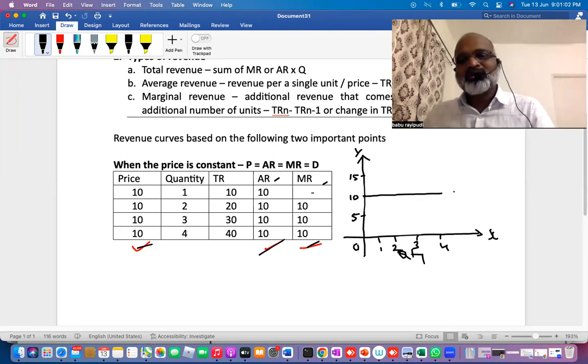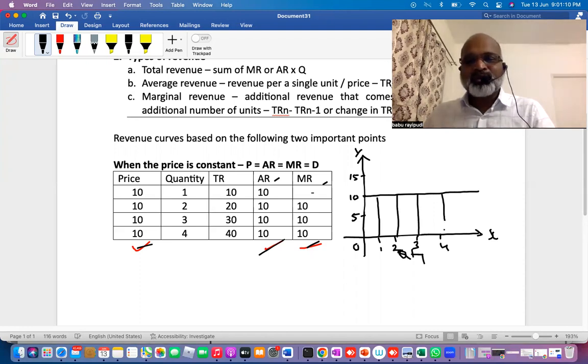Price is also the same. So if you look at this, at 1 unit, it is 10. At the second unit, it is 10. At the third unit, it is 10. At the fourth unit, it is 10. So this clearly indicates the AR curve is parallel to the x-axis and this is equal to the MR curve.